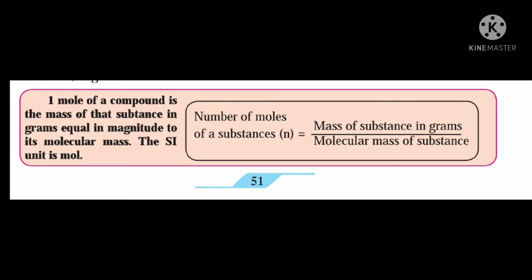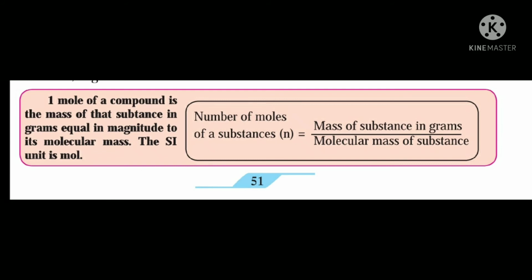When elements and compounds take part in chemical reactions, it is their atoms and molecules that react with each other, and therefore it is necessary to know the numbers of their atoms and molecules. However, while carrying out a chemical reaction, it is convenient to measure out quantities that can be handled instead of counting the numbers of atoms and molecules. The concept of mole is useful for this purpose. A mole is that quantity of a substance whose mass in grams is equal in magnitude to the molecular mass of that substance in Daltons.